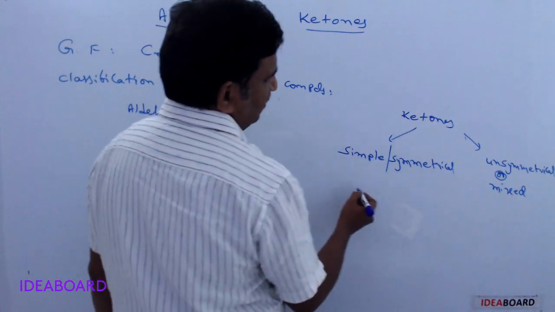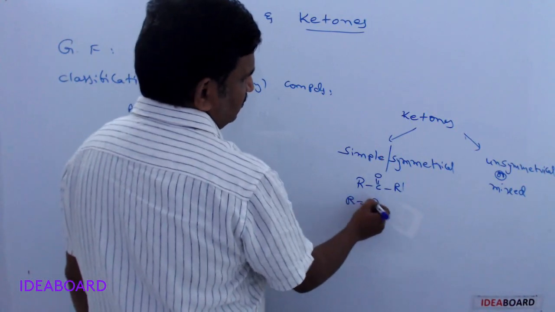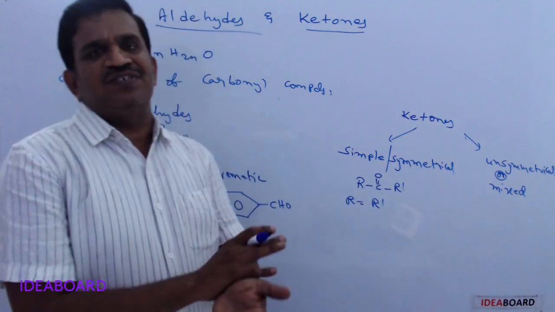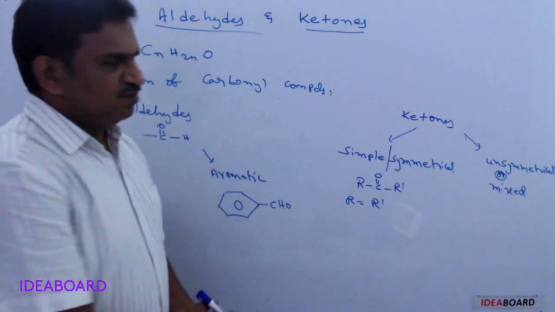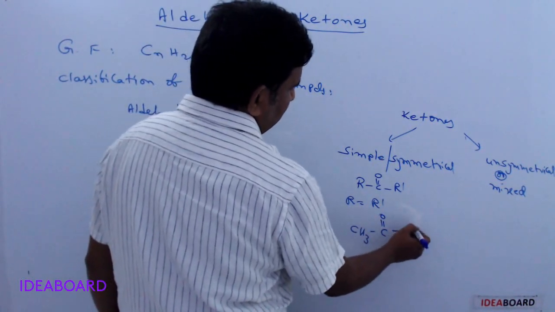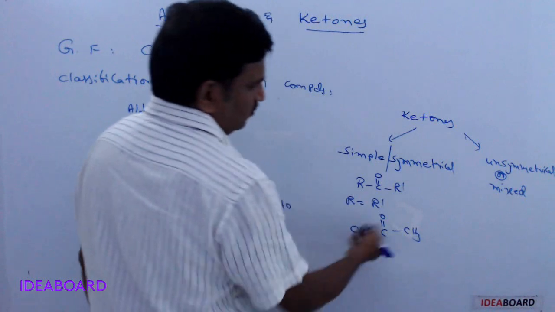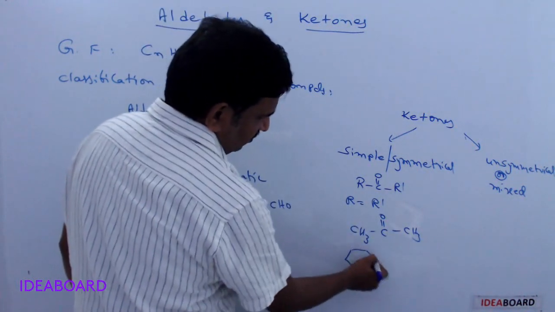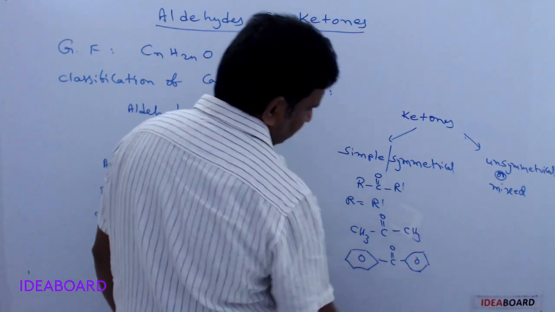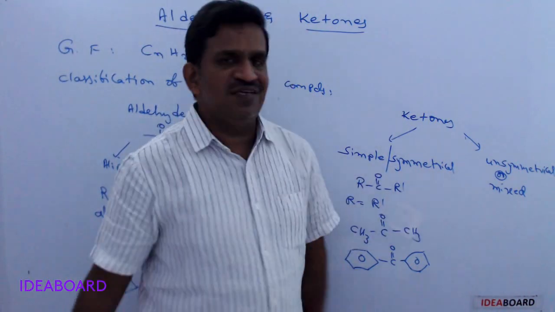Simple or symmetrical ketones are RCOR dash where R is equal to R dash. That means the two alkyl groups adjacent to the CO group are the same type. For example, two methyl groups, or two ethyl groups, or two phenyl groups. If a benzene ring is present on one side of the CO and also on the other side, that is called benzophenone. So this is a simple or symmetrical ketone.